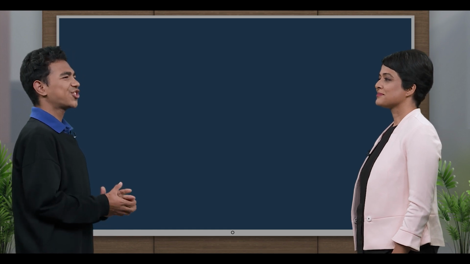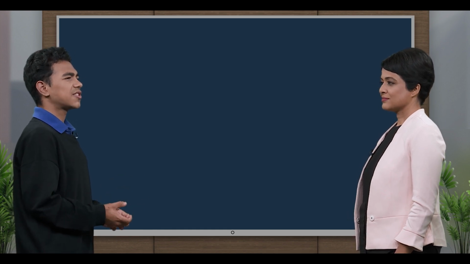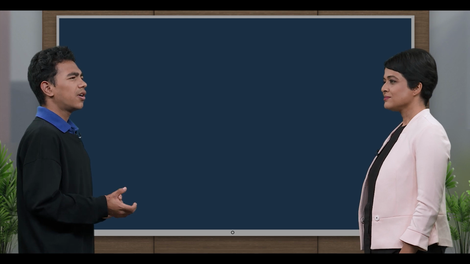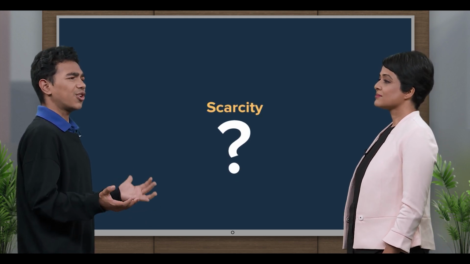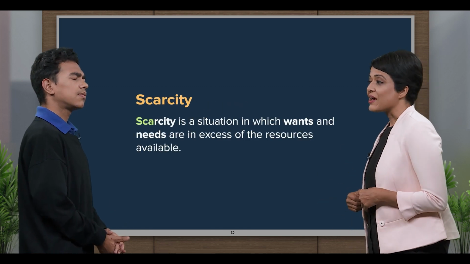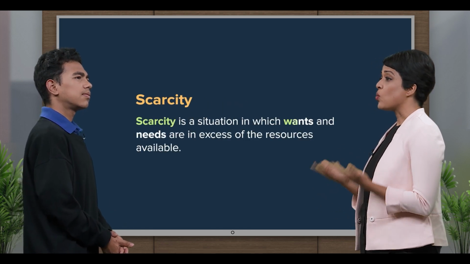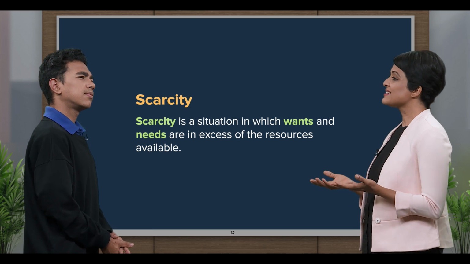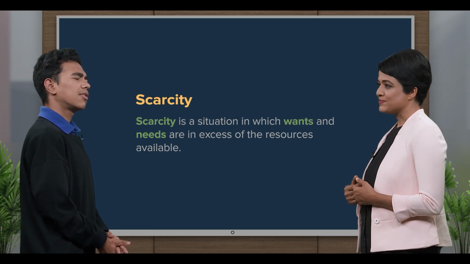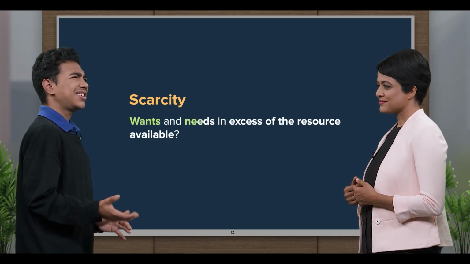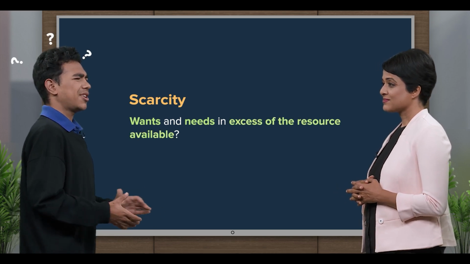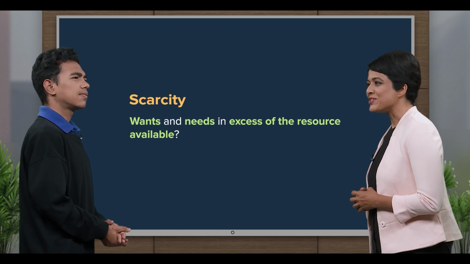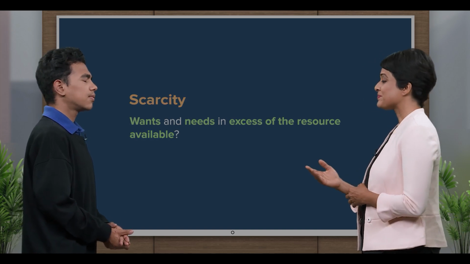Okay, I'm pretty sure I understand what shortage means in economics now. But what about scarcity? And how is it different from a shortage? Well, scarcity is a situation in which wants and needs are in excess of the resources available. Wants and needs in excess of the resources available? What does that mean? Well, let me use an example to explain.